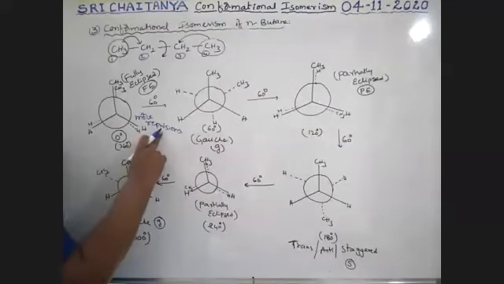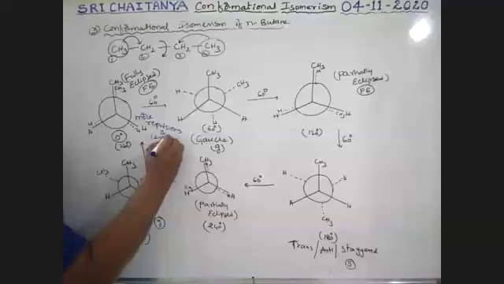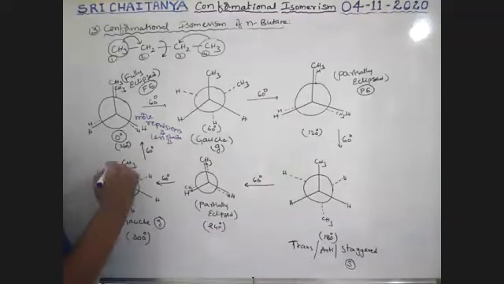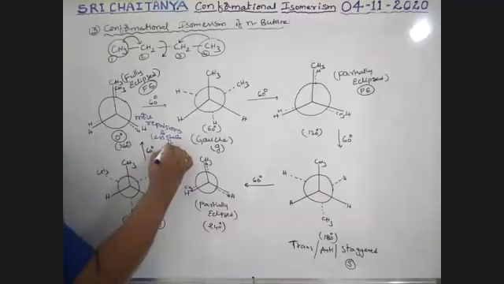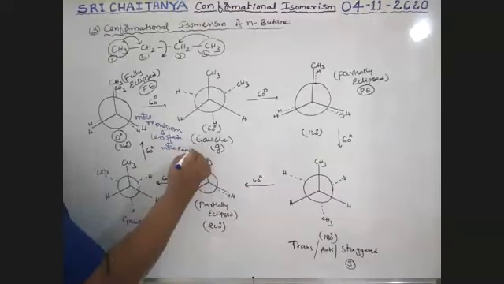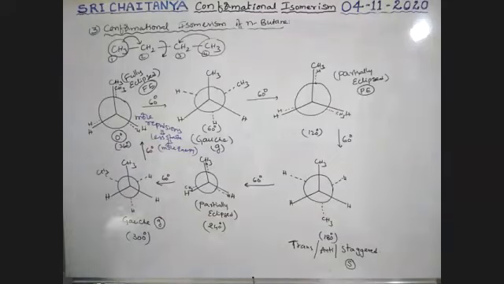More repulsions means less stable, means more energy. So it is the least stable and has the most energy.